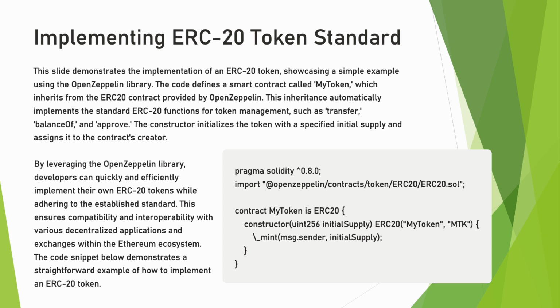This code defines a simple ERC20 token. The MyToken contract inherits from the ERC20 contract, and the constructor sets the initial token supply and assigns it to the creator's address using a mint function. By leveraging the OpenZeppelin library, developers can quickly and efficiently implement their own ERC20 tokens while adhering to the established standards. This ensures compatibility and interoperability with the various decentralized applications and exchanges within the Ethereum ecosystem.